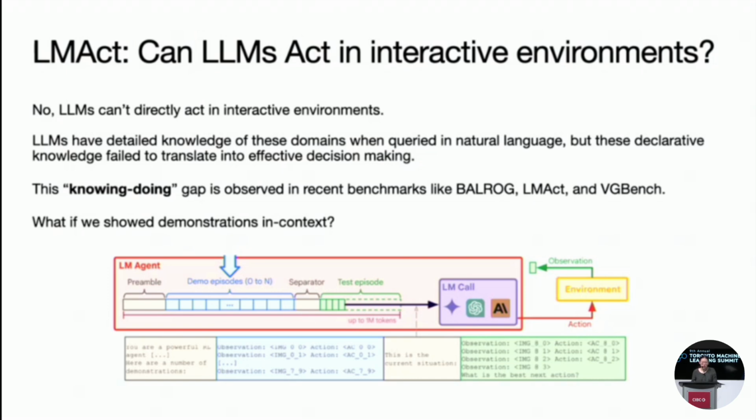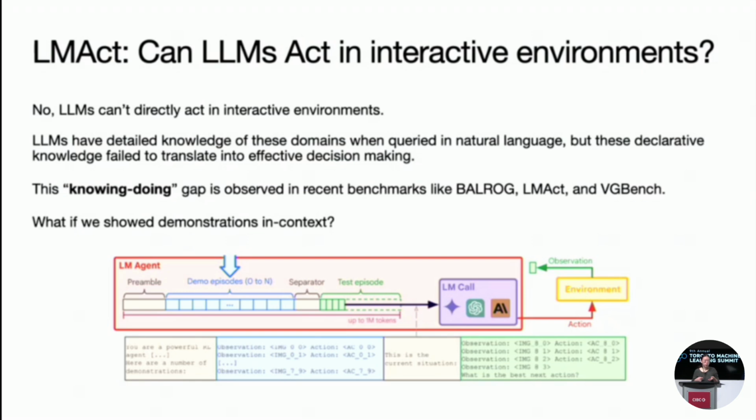It's really funny because these LLMs have detailed knowledge of these domains when creating natural language. For example, it knows what Atari games it's in, it knows a lot about different chess moves. But this declarative knowledge fails to translate into effective decision-making. And this is known as the knowing-doing gap that is observed in a lot of recent benchmarks like BALROG, LMAct, and VLMBench. So then we were wondering, okay, that's reasonable because these LLMs have never seen this agentic action data before.